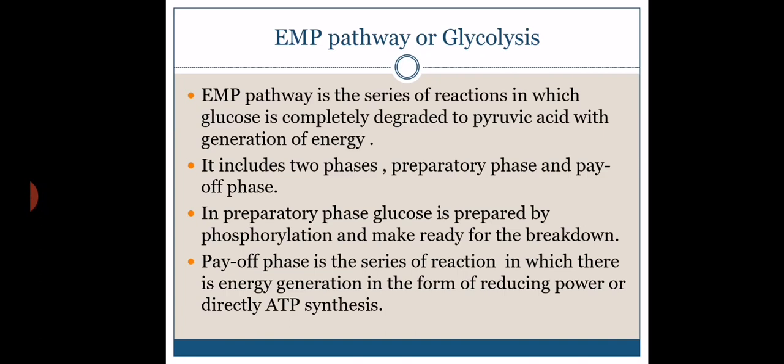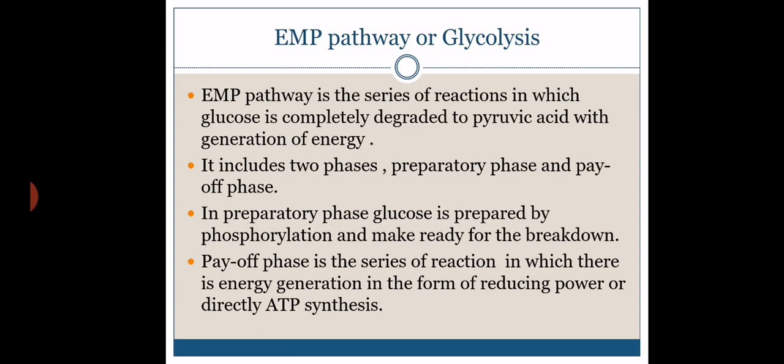Now in this topic we are studying how the glucose molecule or carbohydrate is broken down into different compounds and there is a generation of energy. It is observed that in different organisms, different pathways or different series of biochemical reactions occur, as different organisms possess different enzymes, and depending upon the presence or absence of enzymes, the pathway is variable. Some organisms follow the EMP pathway, some bacteria follow the HMP pathway, and some bacteria follow the ED pathway.